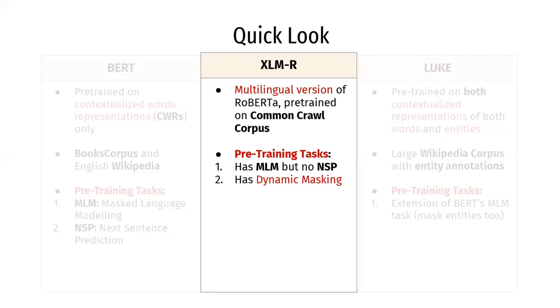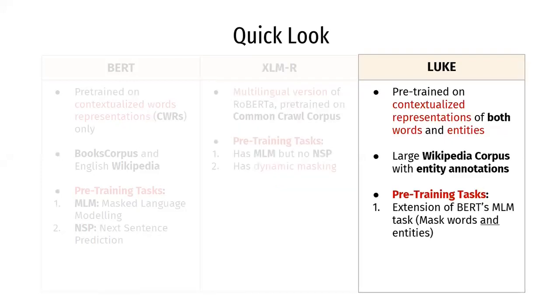duplicated a few times, and a different masking pattern is used each time the sentence is passed into the model. Lastly, the Luke model was pre-trained to treat both words and entities within a text as independent tokens, allowing it to output the contextualized representations of both words and entities. Hence, its pre-training task is simply an extension of BERT's MLM task.